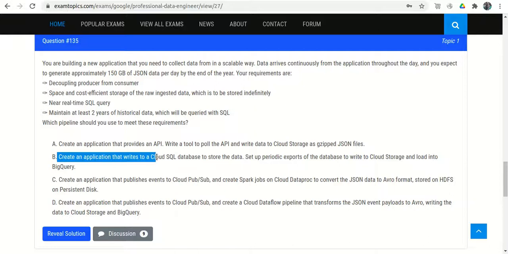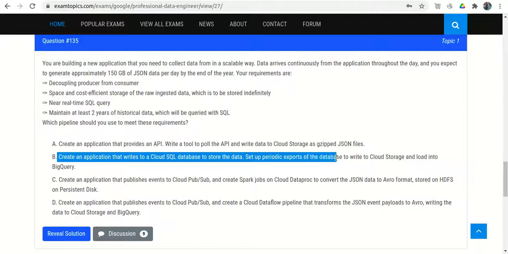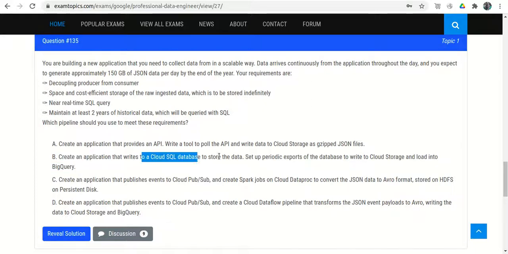Option B says create an application that writes to a Cloud SQL database to store the data, set up periodic exports of the database to Cloud Storage, and load data into BigQuery. They say it writes the data into Cloud SQL, but what about the real time? Pub/Sub is missing here, and also Cloud SQL is not scalable. Along with that, I don't think Cloud SQL will be able to store this amount of data, 150 GB per day multiplied by 365 multiplied by 2 years. So options A and B are wrong.